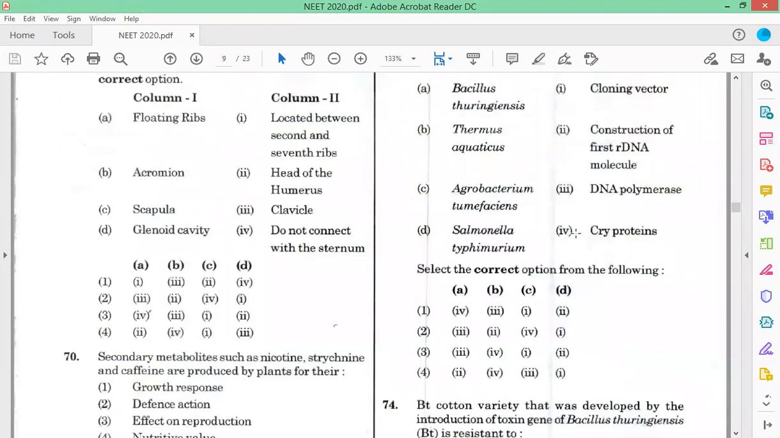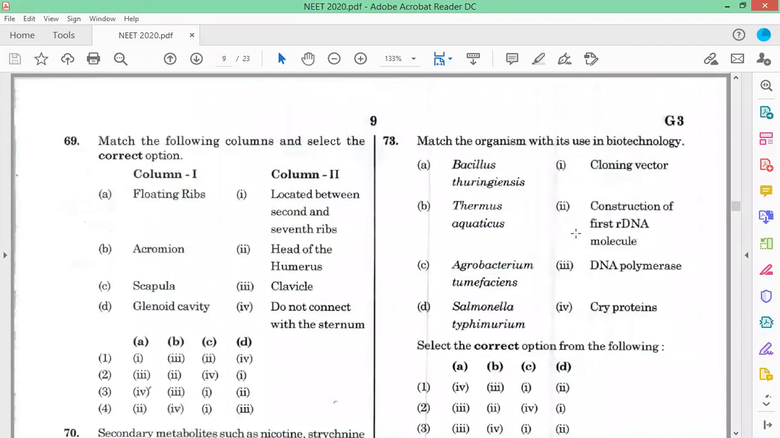Now, question number 73. Match the following in biotechnology: Bacillus thuringiensis, Thermus aquaticus, Agrobacterium tumefaciens, Salmonella typhimurium. Taq polymerase from Thermus aquaticus is a thermostable enzyme used during the PCR reaction, the polymerase chain reaction. So Thermus aquaticus is for the PCR reaction. So B will be 3.